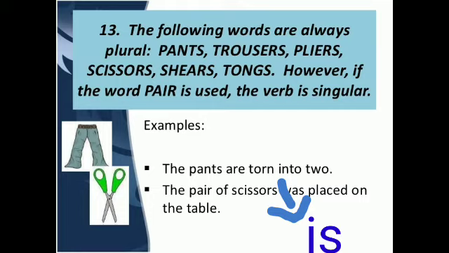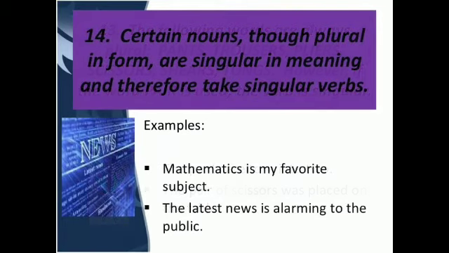So let us see the example. The pants are torn into two. So here "are" is wrong, "is" will be used here. So the pants is torn into two. In the same manner, in the second example, the pair of scissors was placed on the table. So "was" will come along with the pair of scissors. Okay.